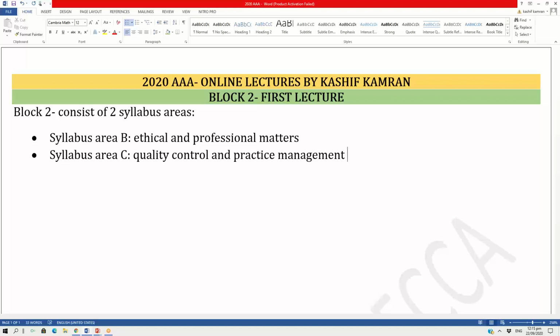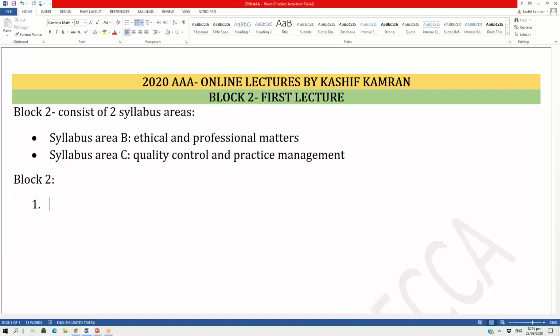So there are a total of 3 topics. Ethical and professional matters is one topic, quality control is a second topic, and practice management is a third topic, and they're bifurcated into syllabus areas B and C in terms of the AAA syllabus. Now, what you need to understand is that when you are preparing yourself for block 2, right, block 2 will be divided into 3 parts in terms of my lecture.